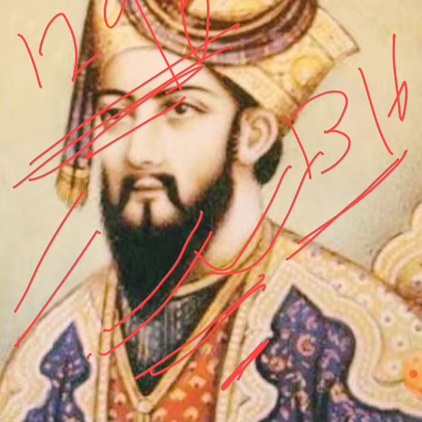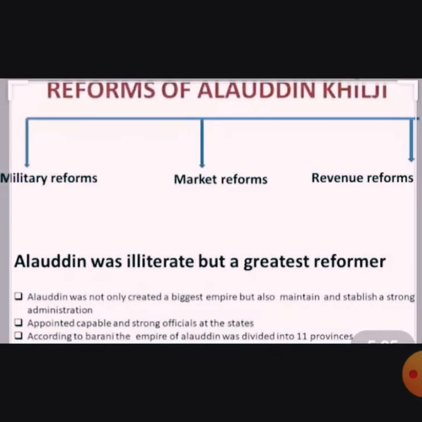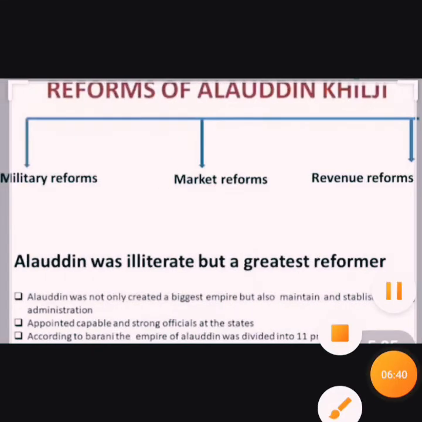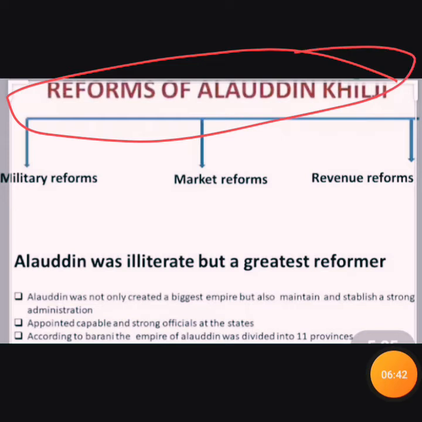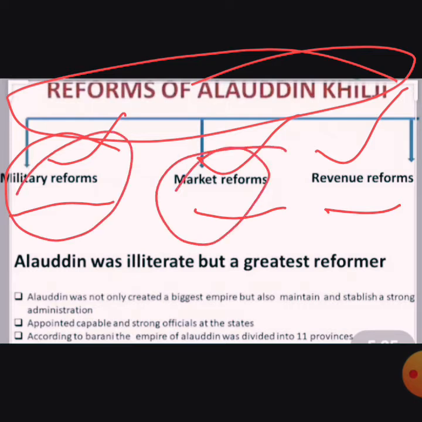Fine. After that, now let us see the reforms of Alauddin Khilji. See here, the reforms of Alauddin Khilji are divided into three forms. First is military reform, second is market reform, and third is revenue reform. So this way he divided his work.